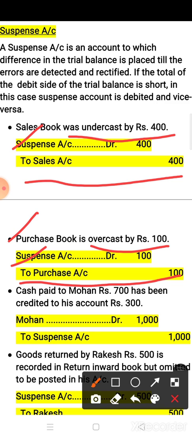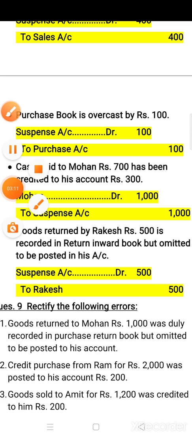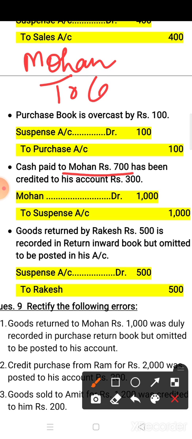Now the next question is, cash paid to Mohan rupees 700 has been credited to his account for rupees 300. Children, this question, look at here very carefully. Cash paid to Mohan rupees 700. It means the journal entry is Mohan account debit to cash account. This is the journal entry. Cash paid to Mohan rupees 700. So Mohan account debit to cash account 700.